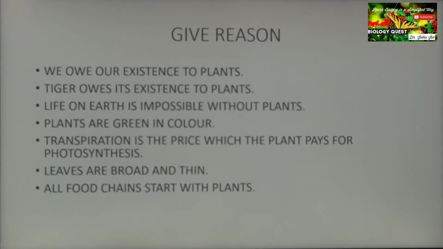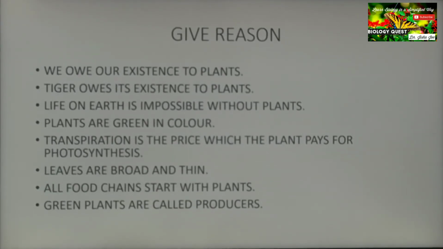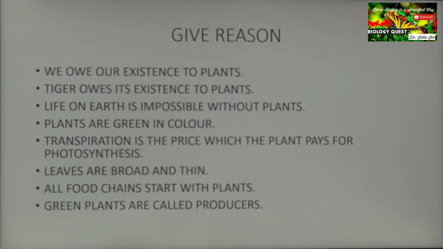All food chains start with plants, or green plants are called producers. Yes, we know all the food chains start with plants, and the same answer can be given for both the questions. That is, it is only the green plants that can synthesize their own food using the energy from sunlight.